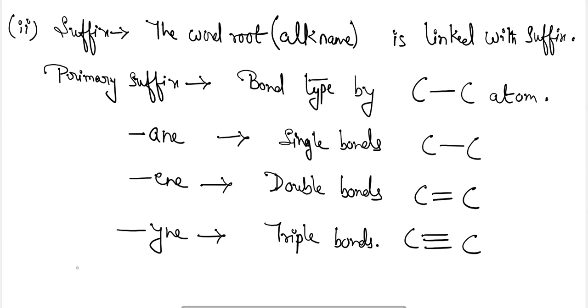And if more than one double or triple bond is there, for 2 it will be di, for 3 it will be tri, for 4 it will be tetra, and so on. For representing more number of double or triple bonds, we will use the numbers according to the number: di, tri, tetra, penta, hexa, octa. Like this we will use the numbers to represent the suffixes containing more number of double or triple bonds.